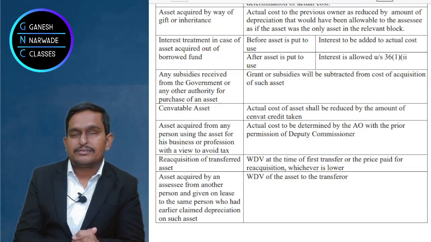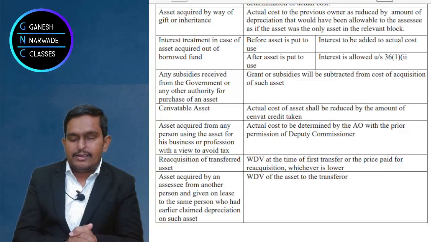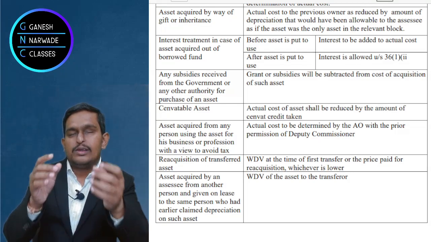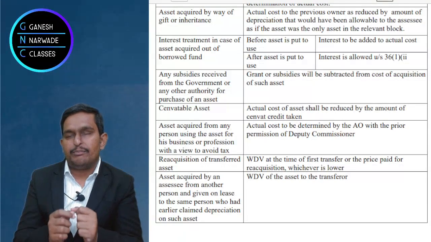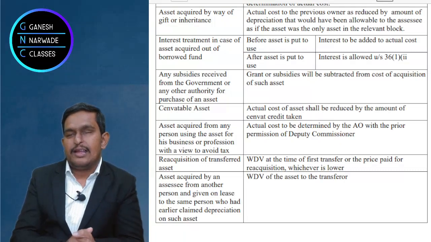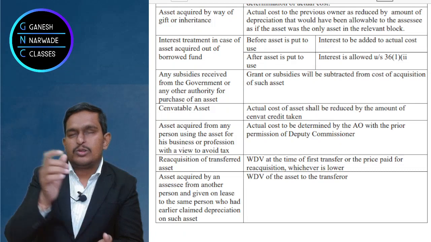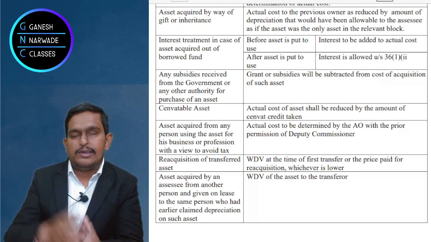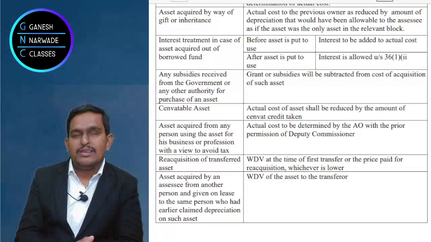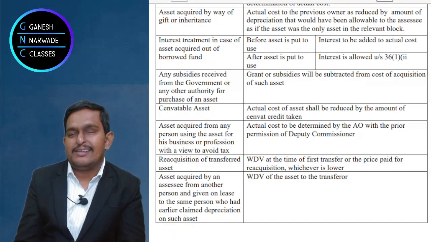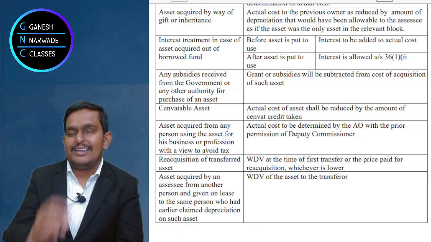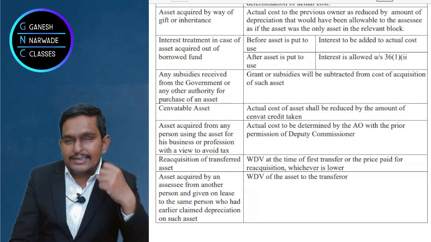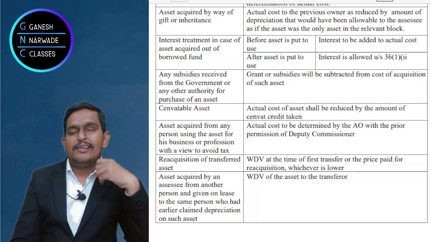Now, sometimes what happens? You have an asset with you. You sold that asset to me. Suppose, for example, many a times in old Hindi movies you see that you have a building. Now you want to sell that building because your daughter's marriage is there. For that, no money. So what you did, you sold the building to me. And then you came to me, sir, ये building थोड़ा rent पे दे दोगे? बेटी की शादी हुए तब तक please. I can understand the concern, right? So I gave it on rent to them. So what I did, I acquired the asset and gave it on lease to the seller itself.